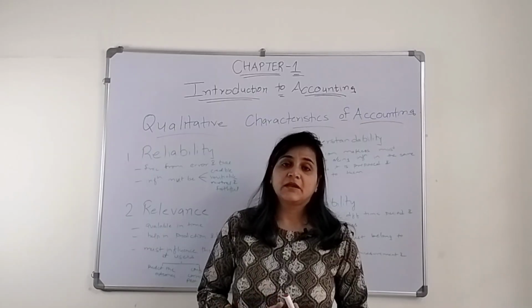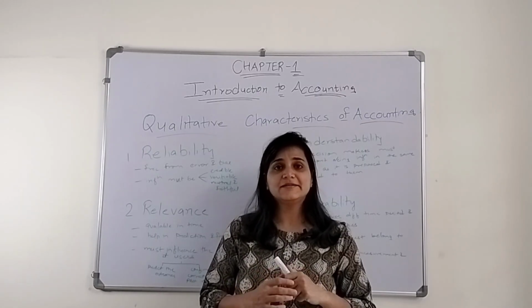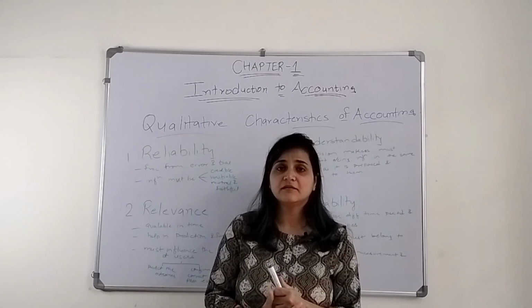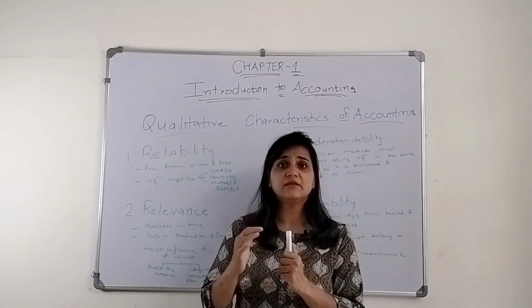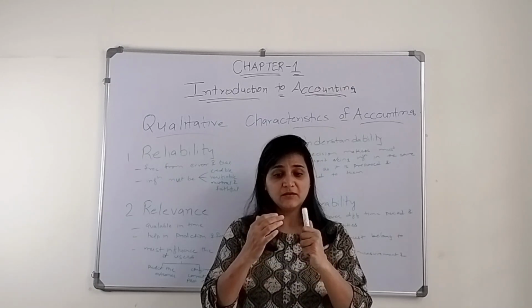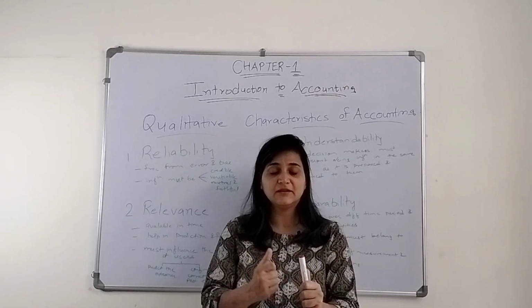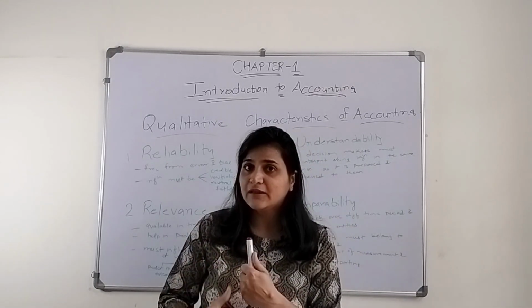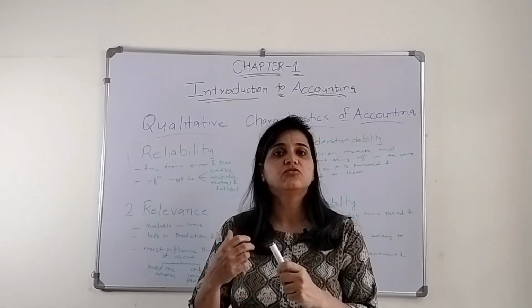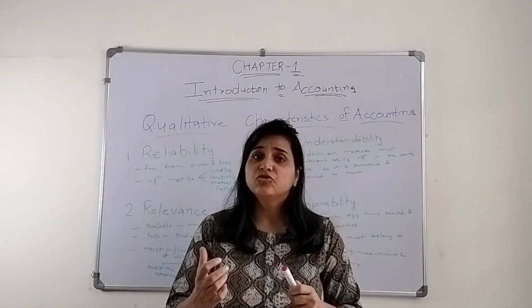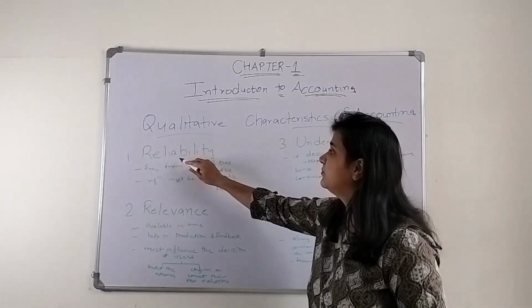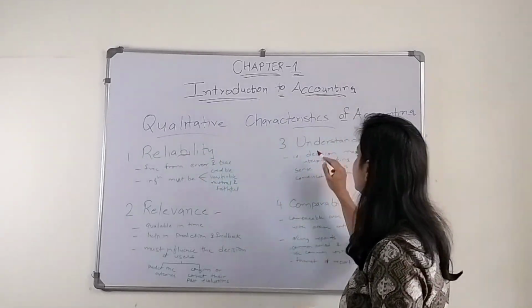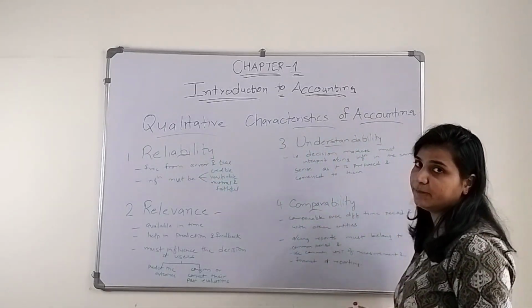Okay, so now we are going to understand what qualitative characteristics the accounting information must hold. When somebody is looking into the books of accounts, reading the accounting statements, looking at the financial statements, the reports, what quality must it possess? The foremost qualities are that it should be reliable, relevant, understandable, and comparable.